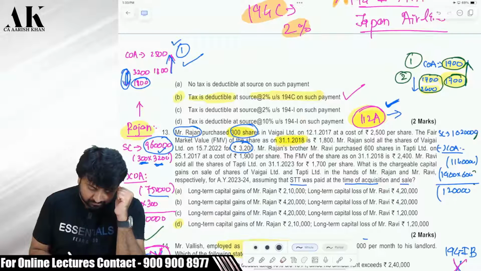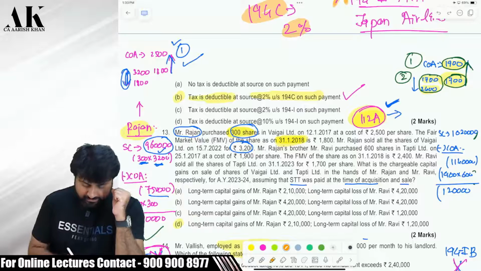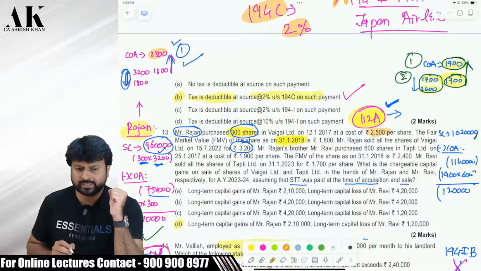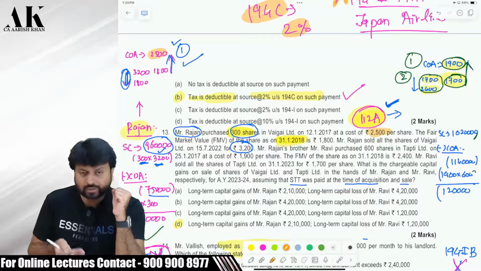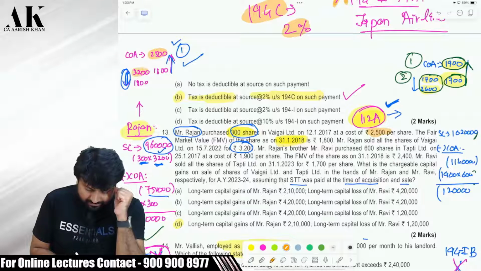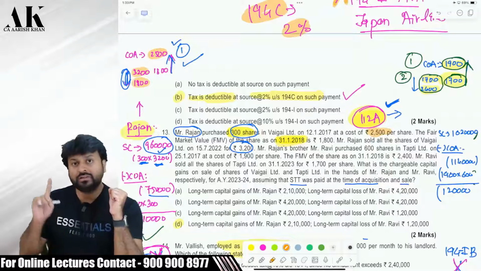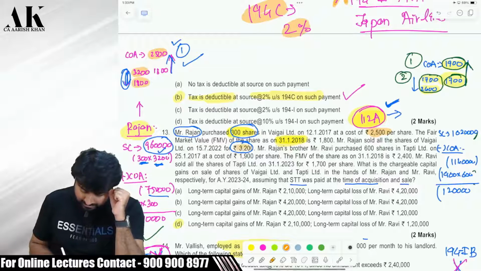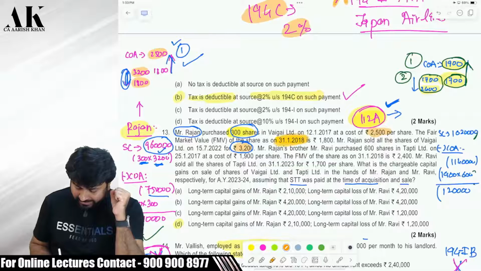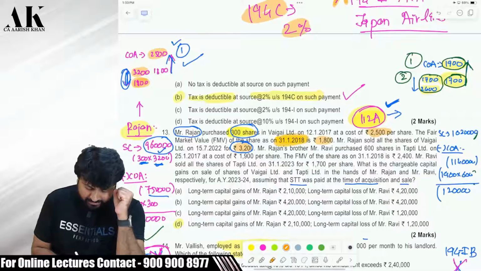For determining the cost, we have to follow the grandfathering clause. And what does grandfathering say? Step 1, you have to compute the cost of the shares. The cost of the shares is 2,500. Then you have to compare the cost with the selling price or FMV as on 31st Jan 2018. The selling price is 3,200 and 31st Jan 2018 FMV is 1,800 rupees. Whichever is lower will be your point number 2, and then you will compare this with point number 1. Whichever is higher will become your cost.